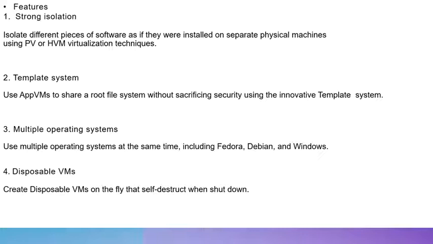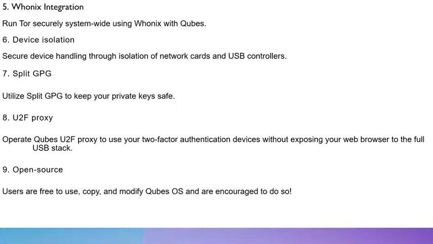It has multiple operating systems within itself and can run them at the same time, such as Fedora, Debian, or Windows. It has many disposable VMs and the ability to create them and dispose of them when Qubes OS shuts down. It has Whonix integration, which runs Tor securely system-wide using Whonix with Qubes.